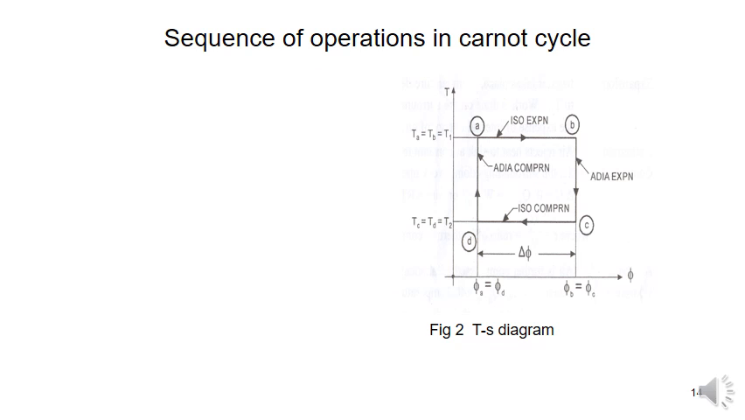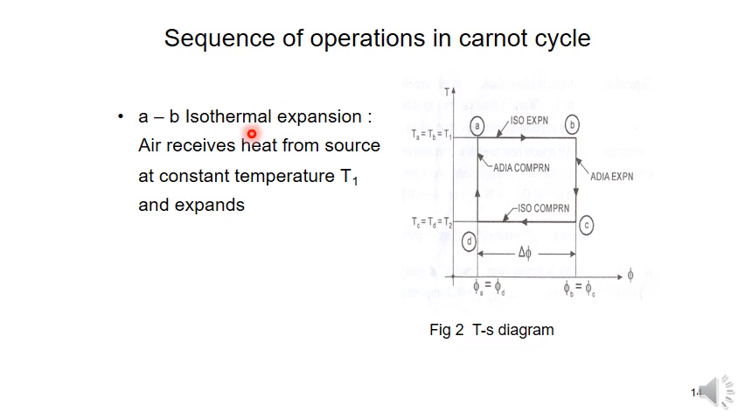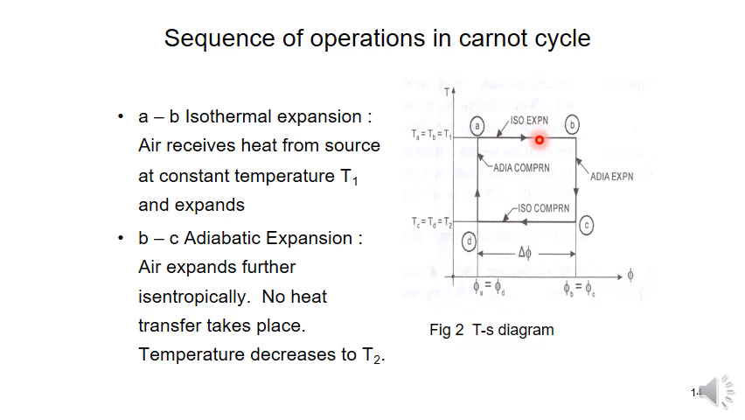The sequence of the operations in the Carnot cycle: A to B is an isothermal expansion. Air receives heat from a source at a constant temperature T1 and expands. Here the heat absorption temperature is the same throughout. So A to B is called an isothermal expansion. Next, B to C, the air expands further isentropically. So no heat transfer takes place, and here the temperature decreases to T2.